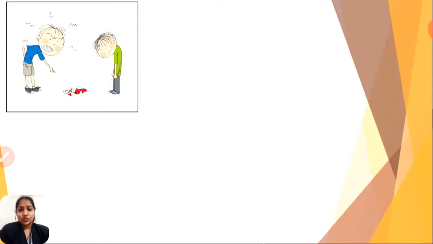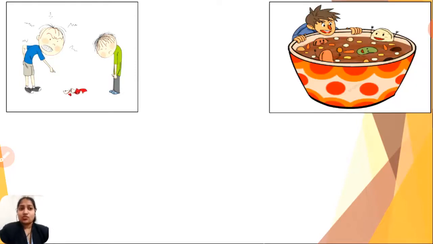Let's see the other situation. It is when you see delicious food in front of you. You want to eat that food and you don't want to share it with others. You like to eat the whole food by yourself and you don't want to give it to others.